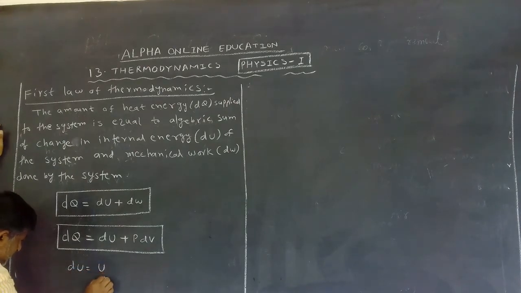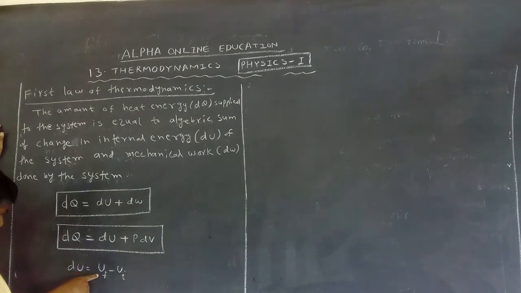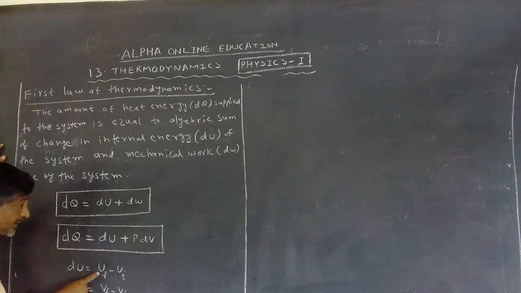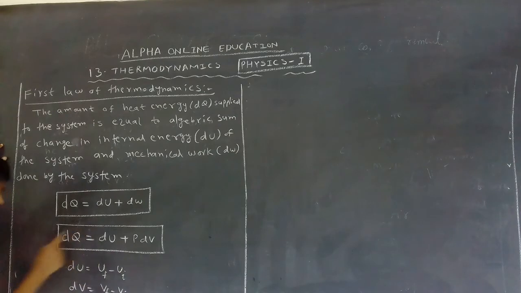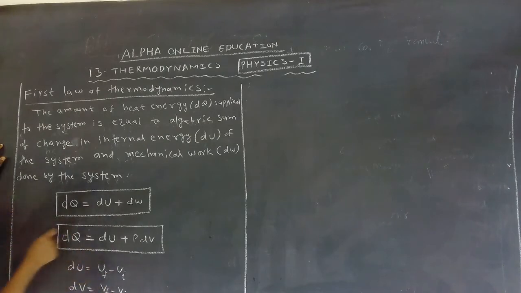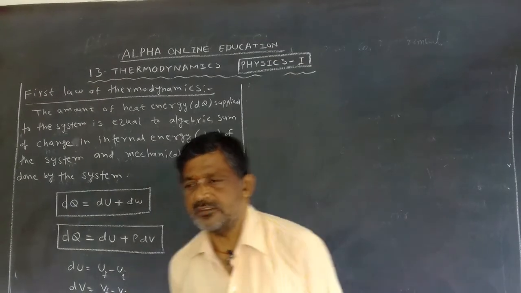Change in internal energy, that is Uf minus Ui. What is Uf? Final internal energy. Ui is the initial internal energy. Similarly, dV is equal to Vf minus Vi. What is Vf? Final volume. Vi is initial volume. Uf is final internal energy, Ui initial internal energy, Vf final volume and Vi initial volume of the system. These are the mathematical forms for the first law of thermodynamics.